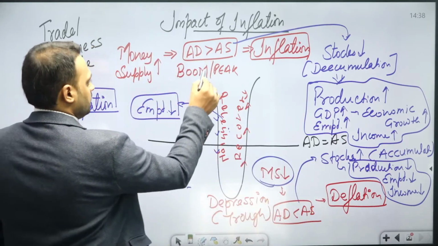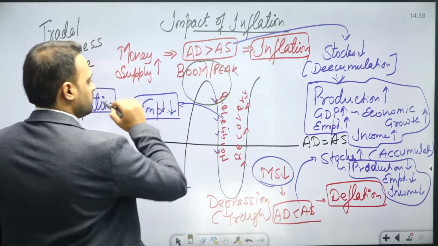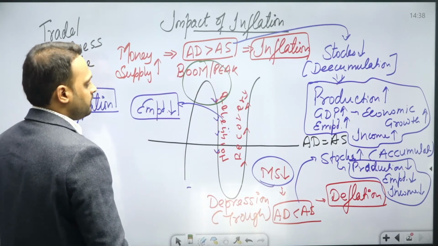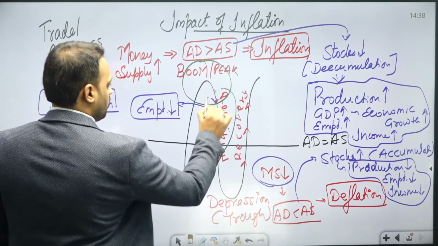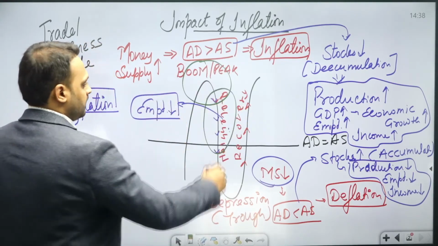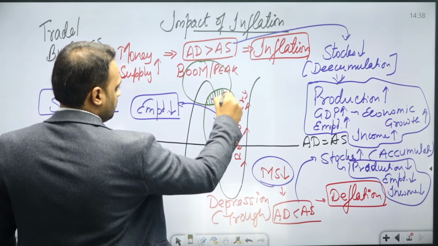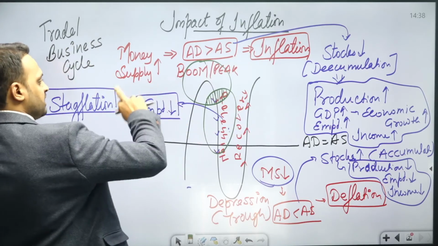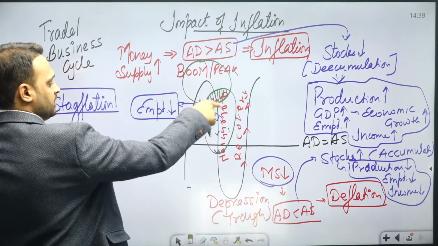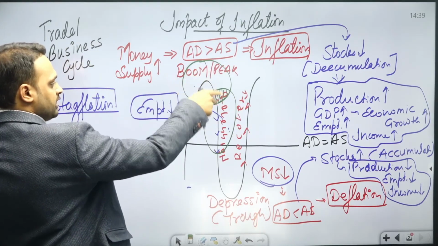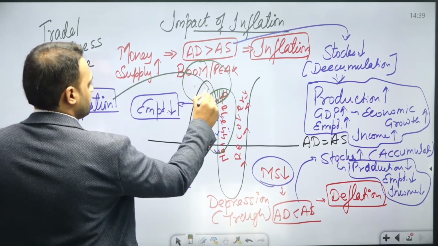Look, there is a situation of inflation. There is a situation of recession, and the inflation and recession exist together. So this is called stagflation.